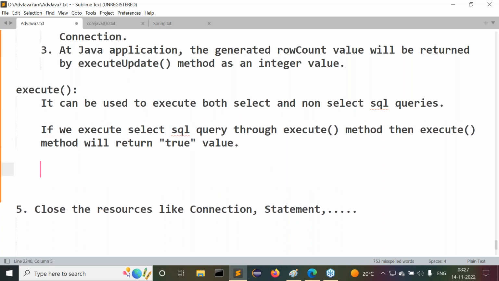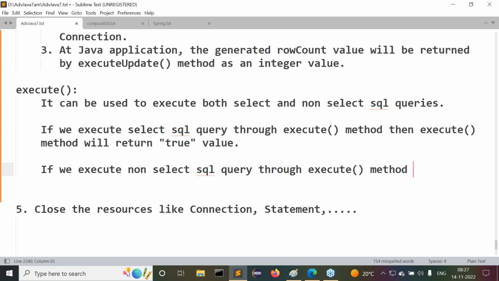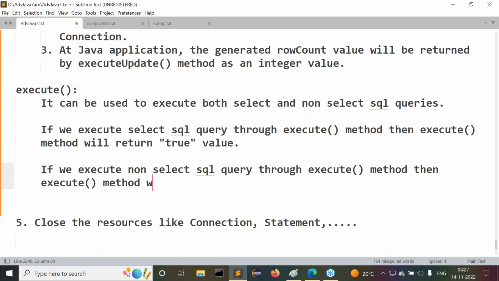Next one is, if we execute a non-select SQL query through the execute method, then the execute method will return what value? A false value.